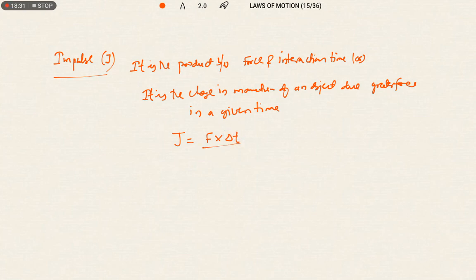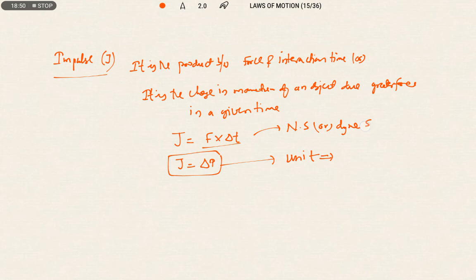This force into interaction time is also known as the change in momentum. So the unit of impulse and the unit of change in momentum are both the same. According to this expression, we can write Newton second, or dyne second.